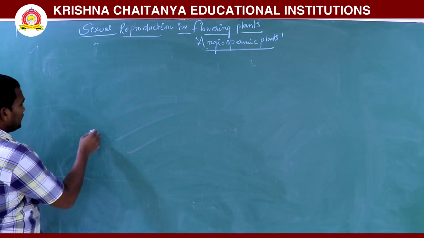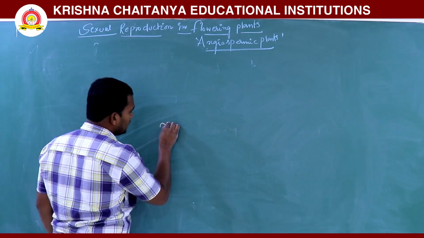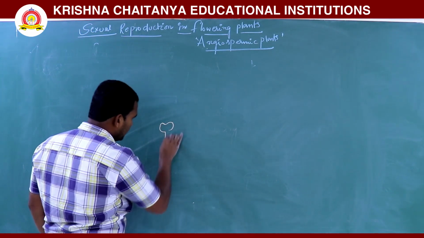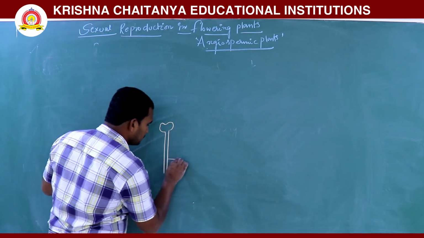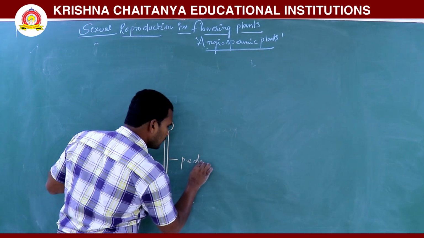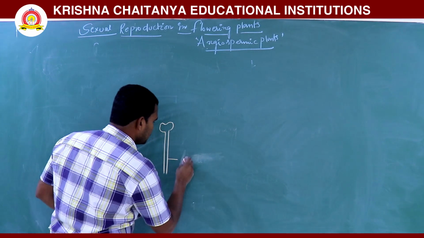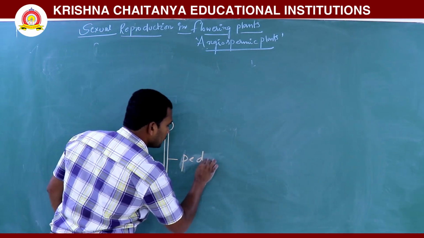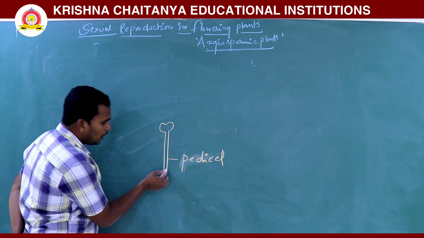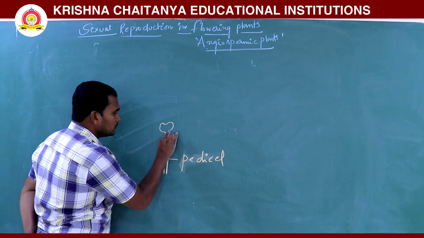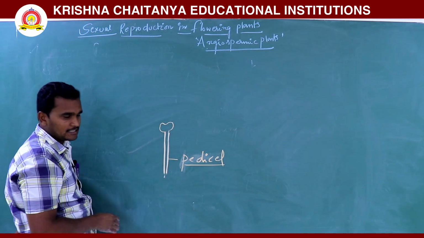In the flower, there is a pedicel. The stalk-like structure is called a pedicel. So on the pedicel, it is a stalk-like structure.